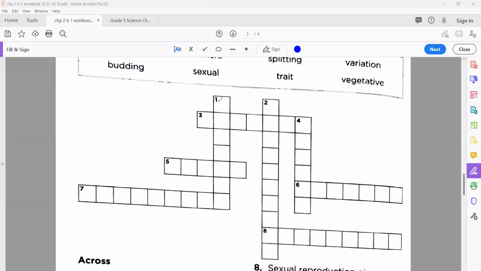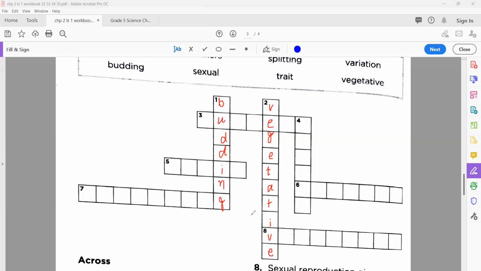Number one is budding. Number two, vegetative.